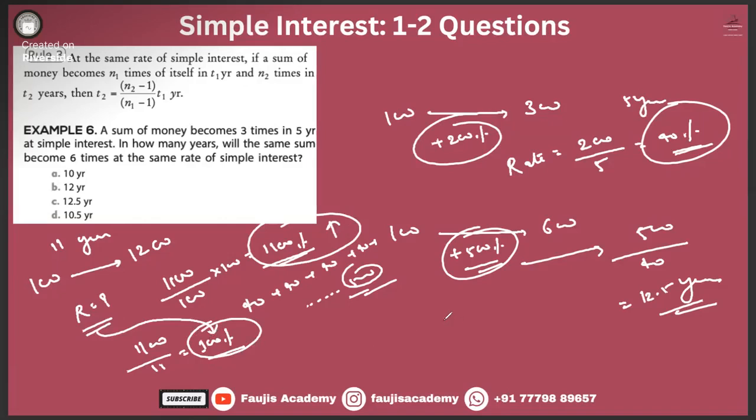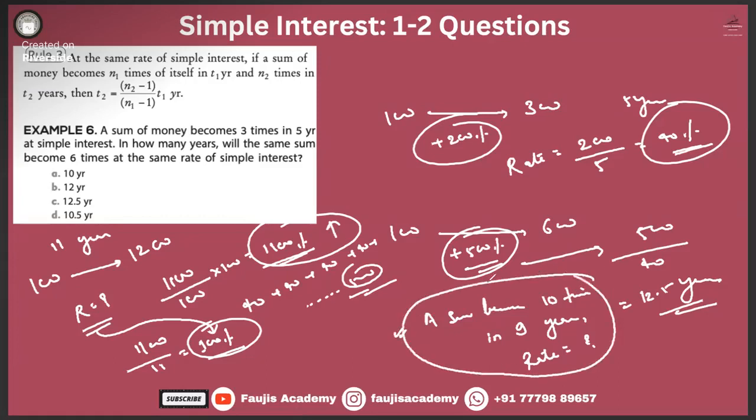Now, let me give you another sum. A sum becomes 10 times in 9 years. What is the rate? We are talking about simple interest. A sum becomes 10 times of itself in 9 years, then what is the rate?